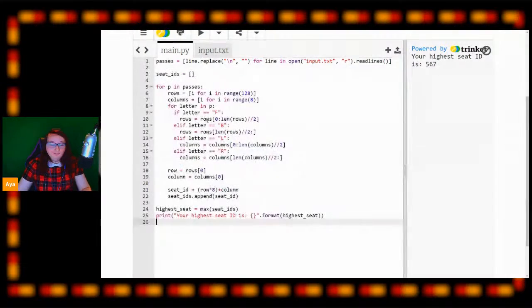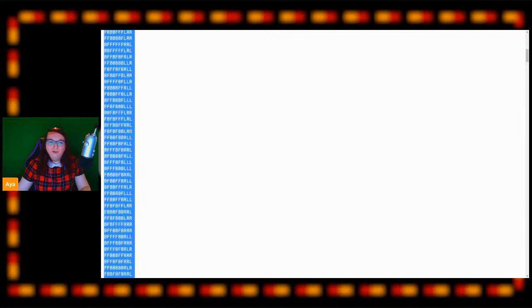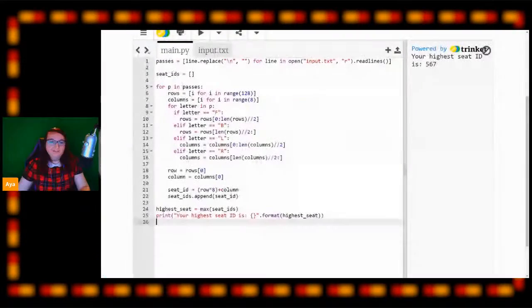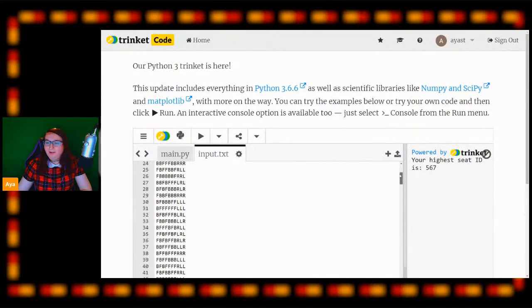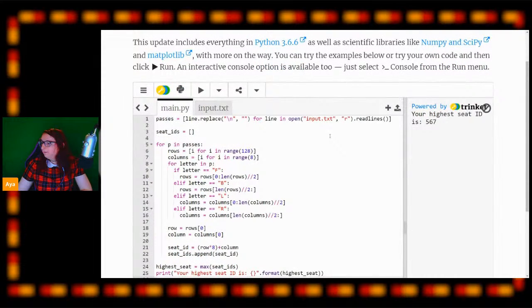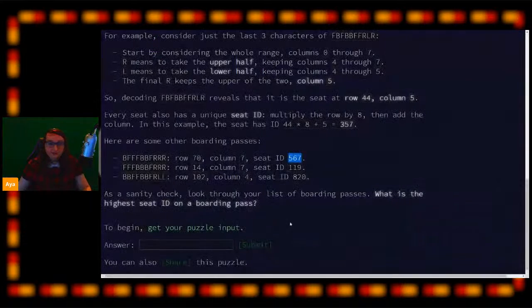So now, before we finish this off, I'm going to get our puzzle input, which is all of these boarding passes, this gigantic list of them here, and paste it into our input. We have 743 boarding passes. And we are now going to run our code on this. Input.text would be great if it could be a variable, but the Python environment doesn't really allow for that. We'll talk about that maybe in a future video with input-output information. So if I run this, my highest seat ID is 838.